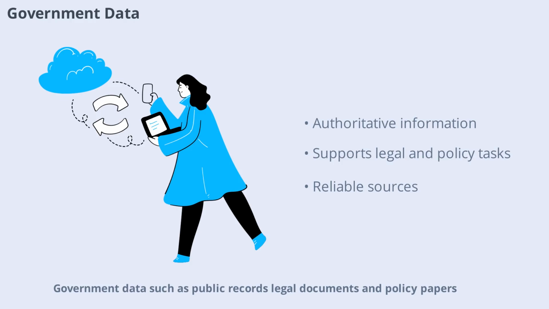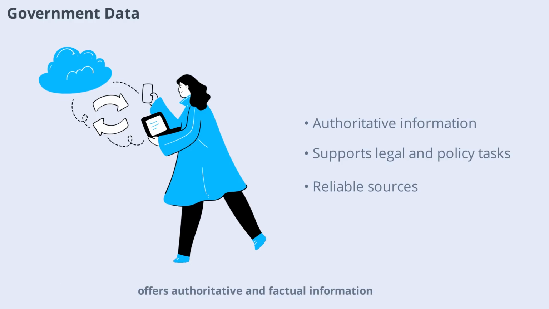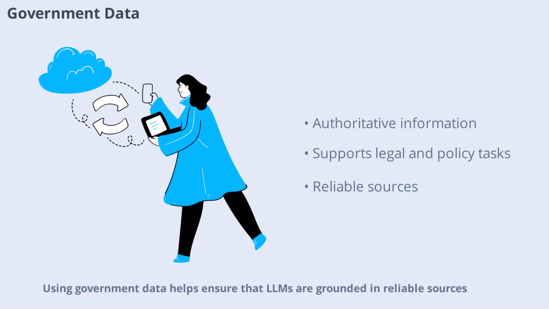Government data, such as public records, legal documents, and policy papers, offers authoritative and factual information. This type of data is especially useful for training models that need to provide accurate, trustworthy answers in areas like law, governance, and public services. Using government data helps ensure that LLMs are grounded in reliable sources.